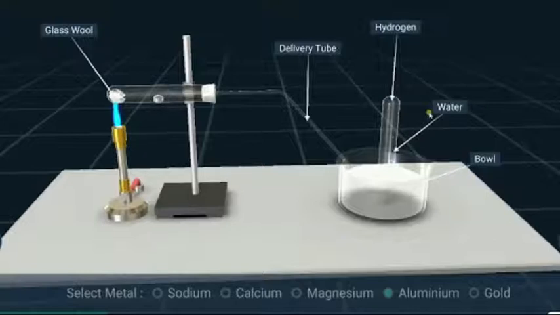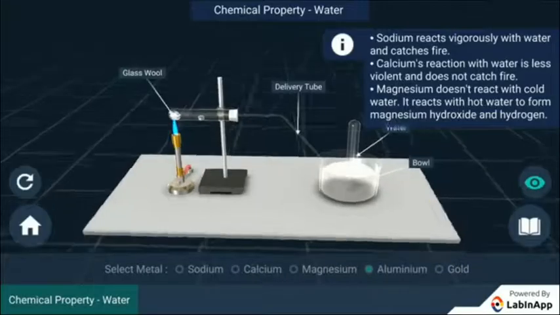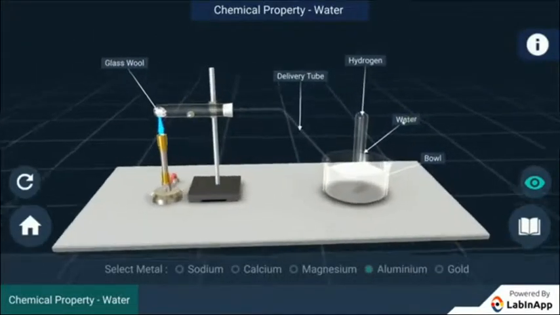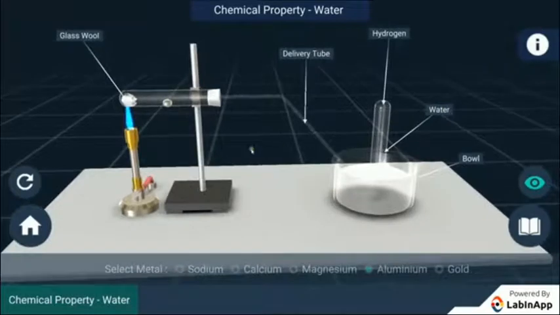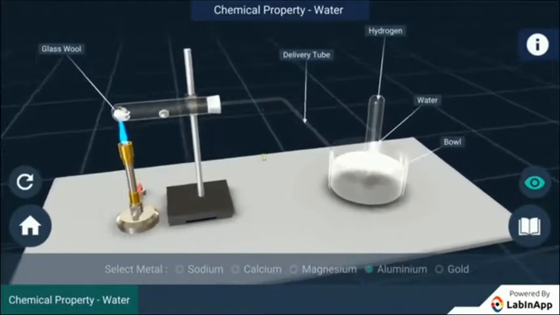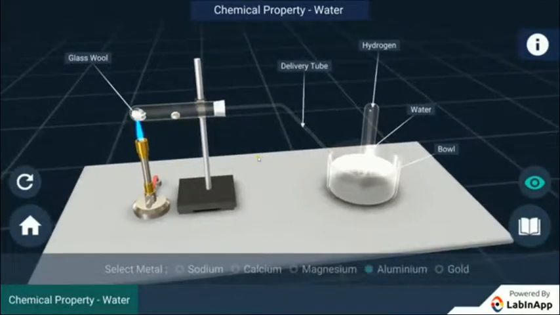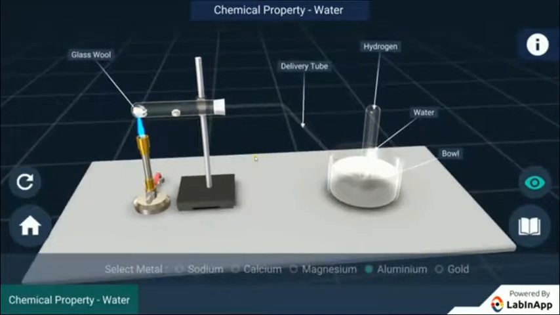Steam with a high heat energy. And the metals will start reacting with the steam. That is why we have kept soaked wool in the test tube. Let us do the experiment. So as you heat the test tube, it is converting into steam, as you can see, and in the delivery tube there is a passing of a gas which you are going to collect and test with the help of the burner. You will get a pop sound. With that you will confirm that the gas liberating is hydrogen.